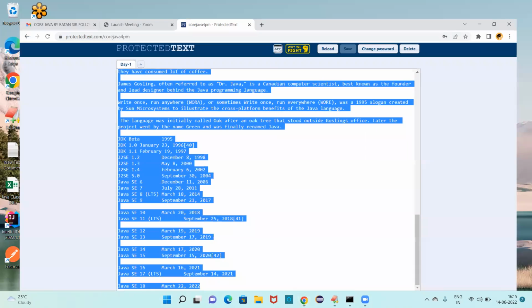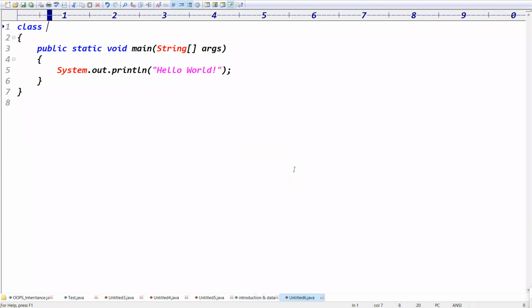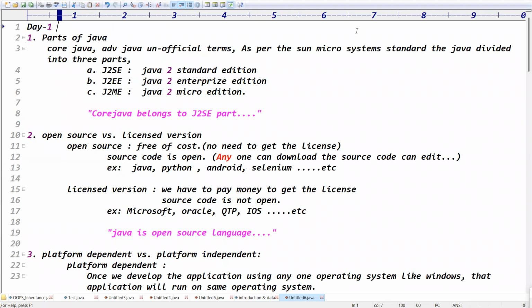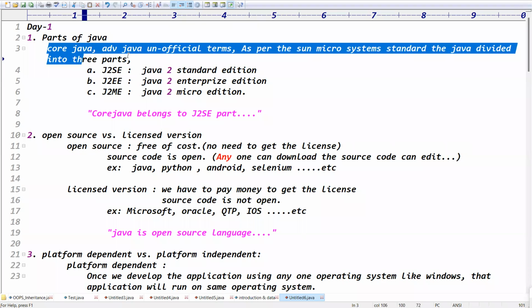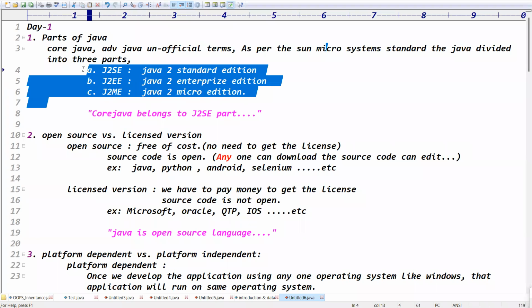Who is the author of Java? How many parts of Java? These are the points we did yesterday. Yesterday we talked about core Java, advanced Java, official terms, unofficial terms. As per the Sun Microsystems standards, Java is divided into 3 parts: J2SE, J2EE, and what? J2ME, right? There are 3 parts of Java.